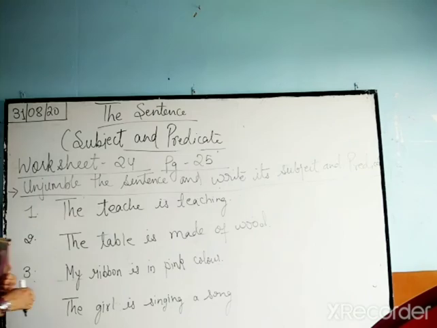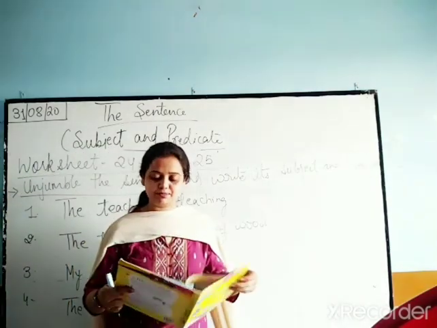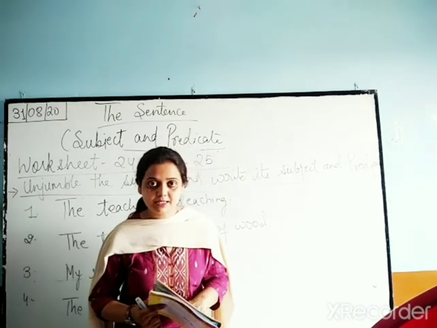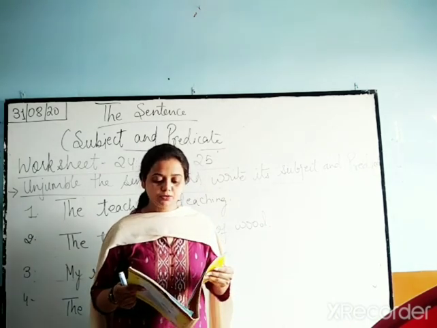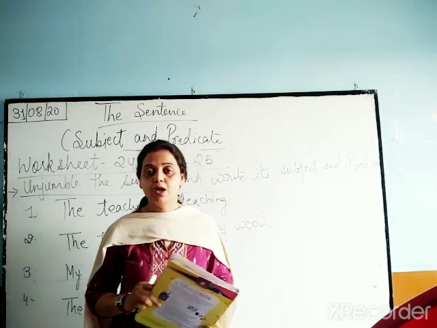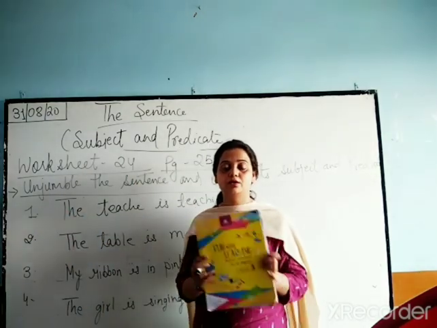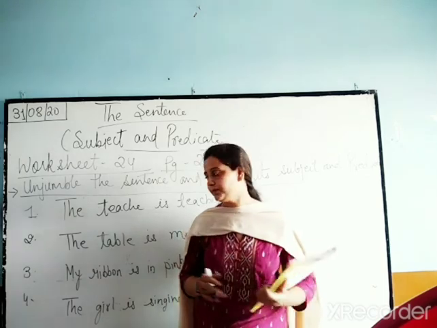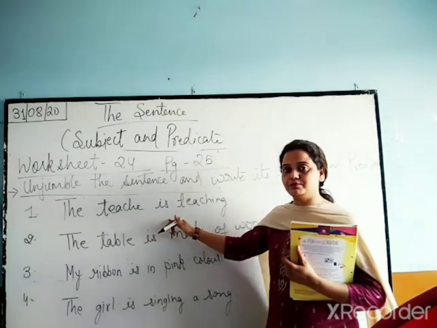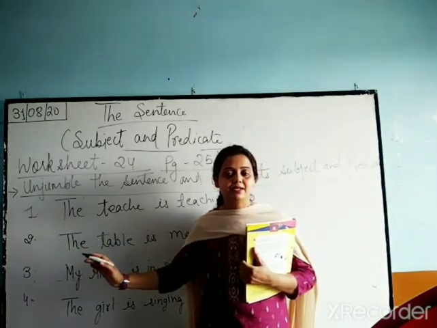Okay, so now children, by this we have completed our subject and predicate, which is given in the chapter of the sentence. Okay, so please go through this video and the previous videos also, and do this one in your worksheet. Okay, and this one is your homework. You have to now identify the subject and predicate and then write in a separate